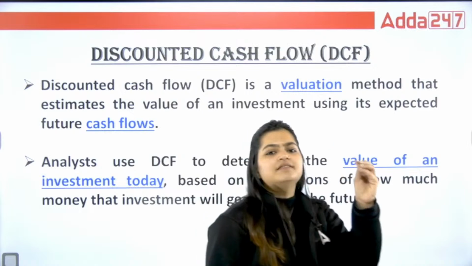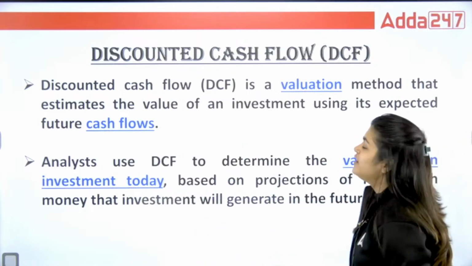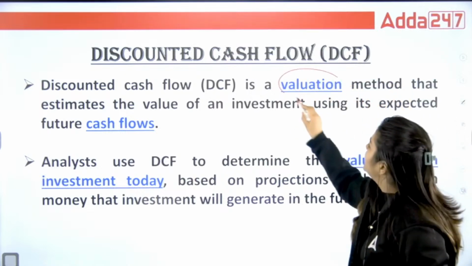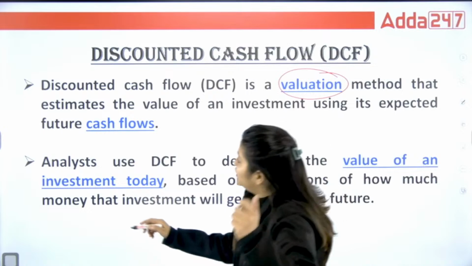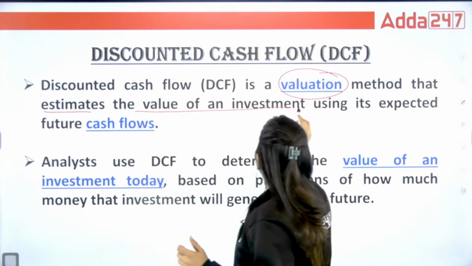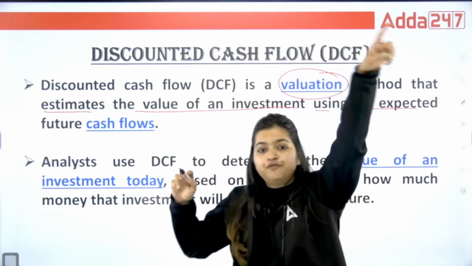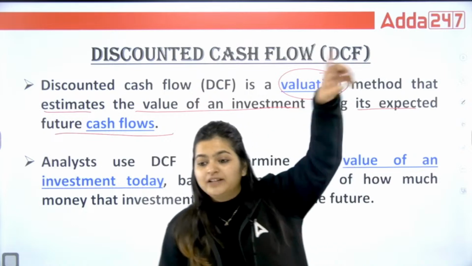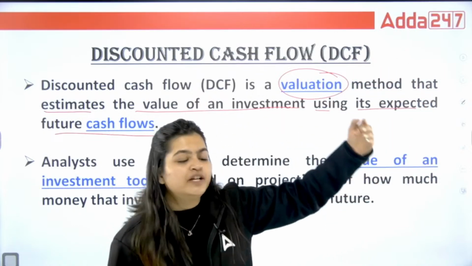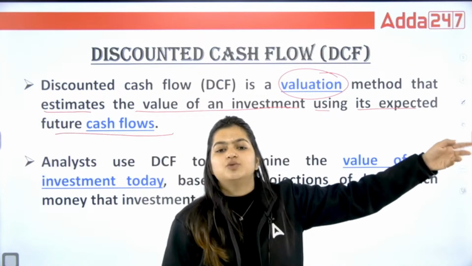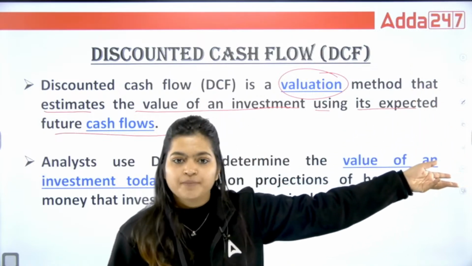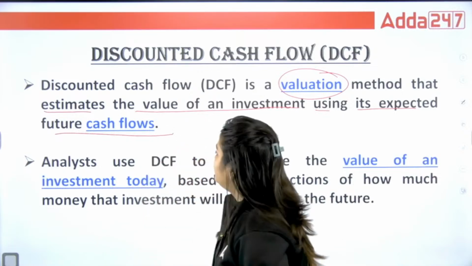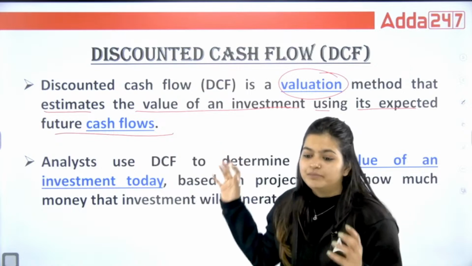Basically discounted cash flow, you can say DCF, is a valuation method through which you estimate the value of any investment using its expected future cash flows. Expected future cash flows: after 1 year, 2 lakhs. After 2 years, 2 lakhs. After 3 years, again 2 lakhs. But what is their true value? That I need to adjust with the help of time value of money.